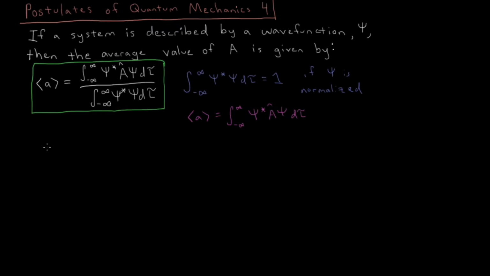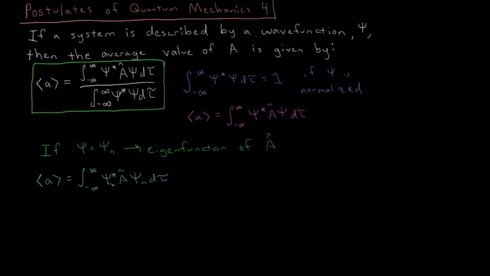Okay, so for a specific case, like what we talked about in the previous video, if the wave function is an eigenfunction of the given operator A. So let's say psi equals psi n, the nth eigenfunction of operator A. Then in order to calculate the expectation value of A, and let's also pretend that it's normalized as well, so we're just going to do the top part, we have the integral from minus infinity to infinity of psi star A psi n